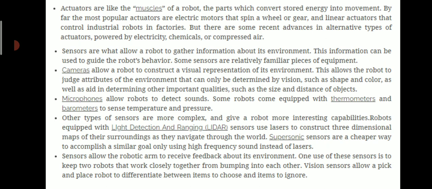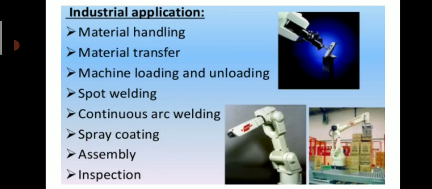Sensors allow the robot arm to get feedback about its environment. One use of this sensor is to keep two robots that work closely together from bumping into each other. Vision sensors allow a pick and place robot to differentiate between items to choose and items to ignore. These are some of the applications of robots.